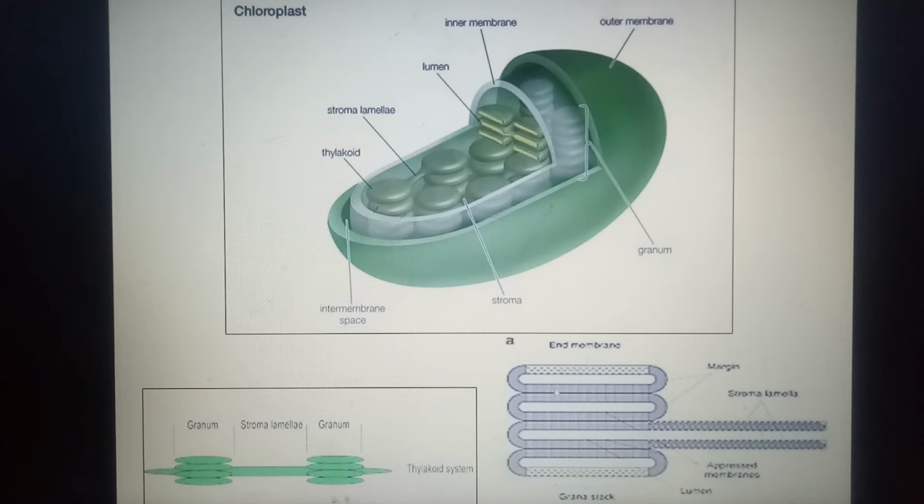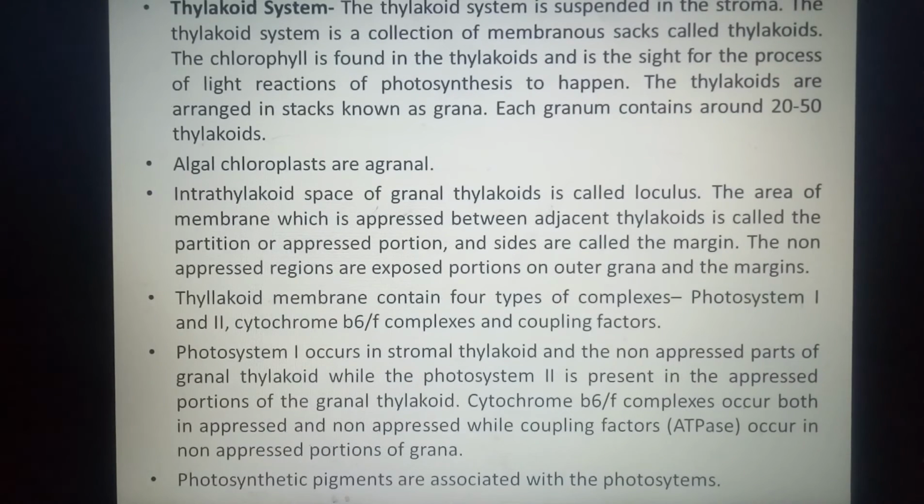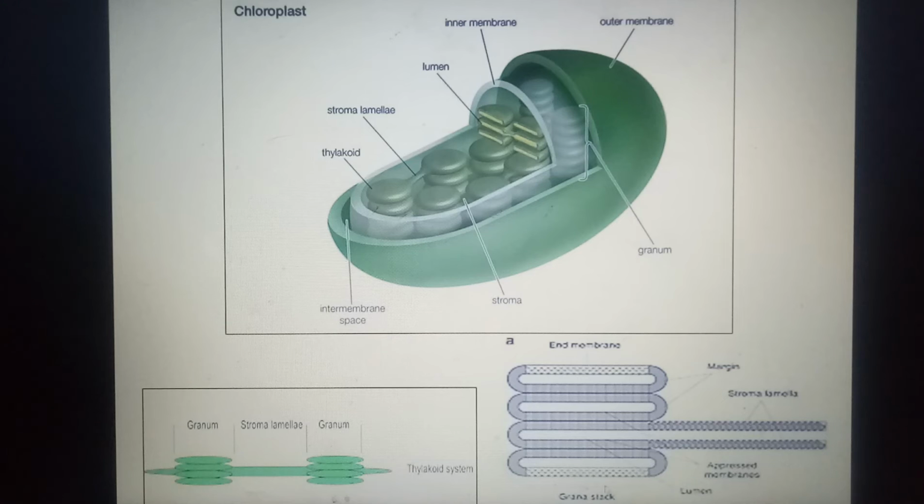Here it is filled with some kind of matrix, and this part of the thylakoid membrane which is facing each other, the pressed part which is not exposed, the sandwiched part of one thylakoid facing another thylakoid, this part is called the appressed part, which is pressed together with one another. The parts on the side, this region on the sides, these are called the margins.